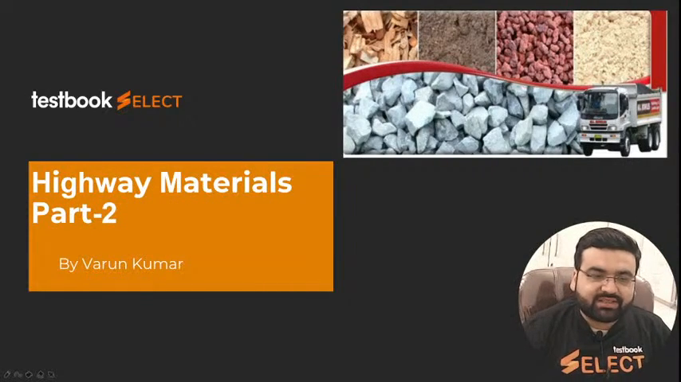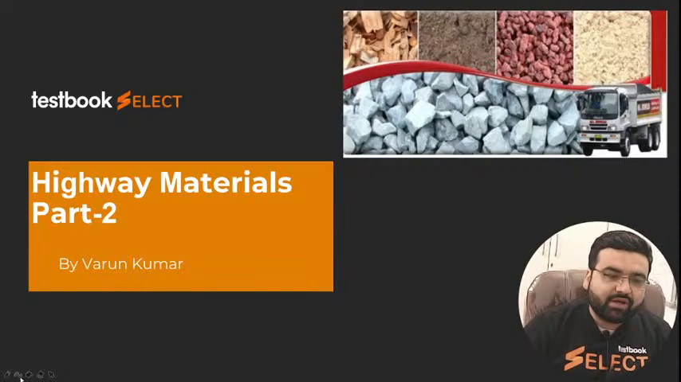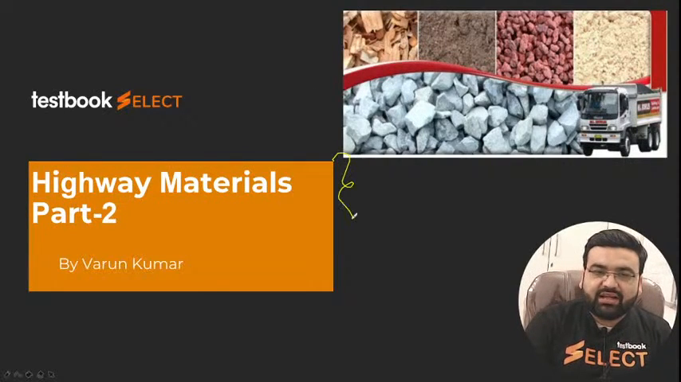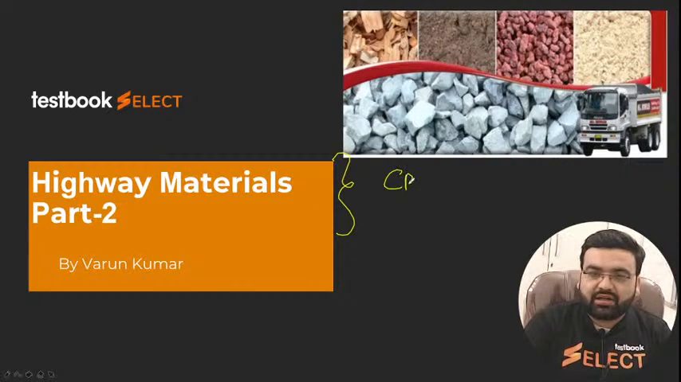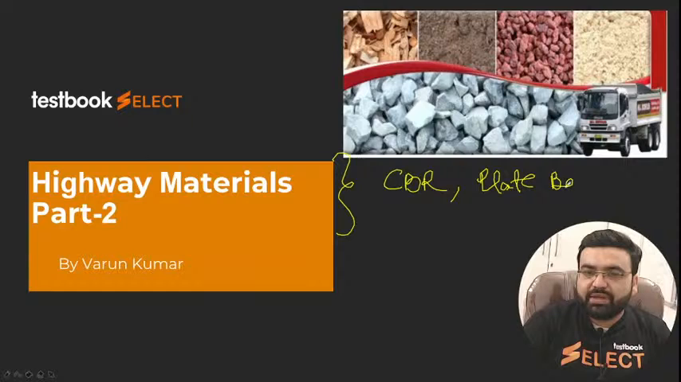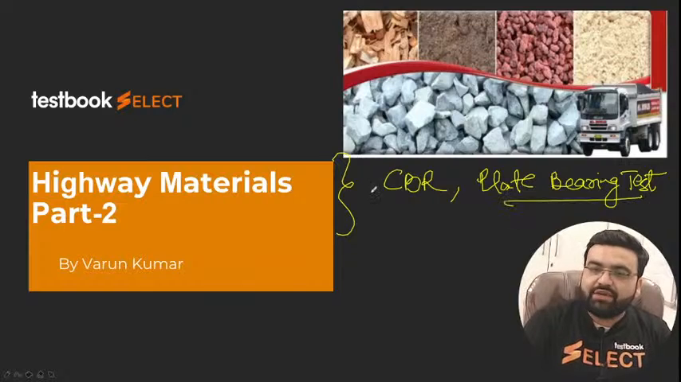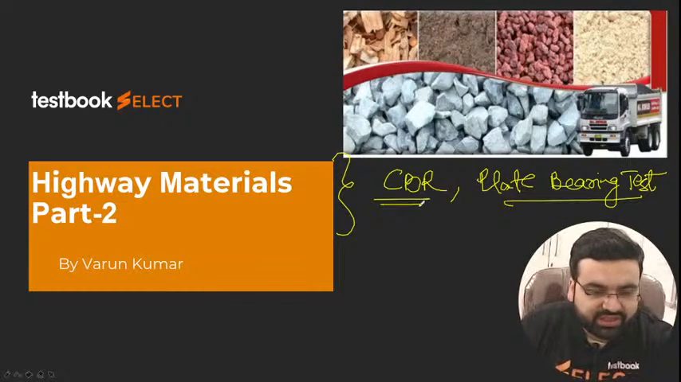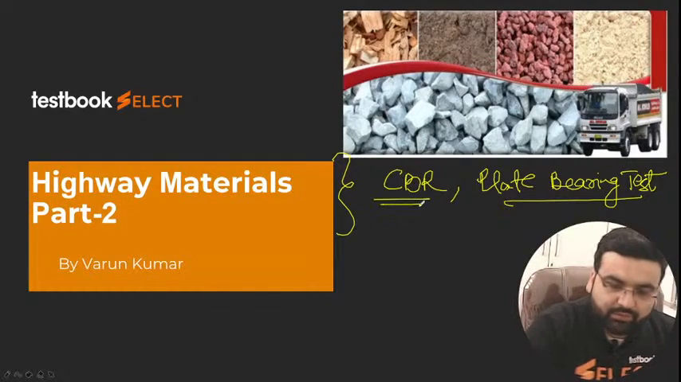So what we are going to discuss in this chapter? We are going to discuss about the highway materials. In the last class, we had started this chapter, the highway material, and we discussed about the CBR, California Bearing Ratio. We also discussed about the plate bearing test. So these are the two tests that we have discussed in the previous classes. If you have not watched those classes, I would recommend that after this class, you go and watch them. So now let us proceed.